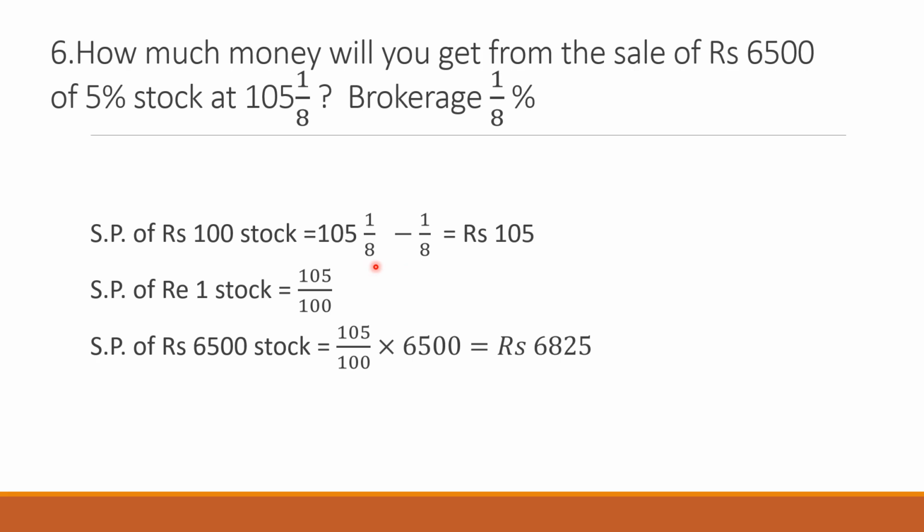So 105 1/8 minus 1/8, which will give you 105. So SP of 100 rupees stock is 105. Apply the unitary method. SP of rupee 1 stock is 105/100 and now you have to calculate the SP of 6,500 stock, which is 105/100 into 6,500, which will give you 6,825. So in order to sell 6,500 stock, you got 6,825. So this is a direct profit of 825 rupees.